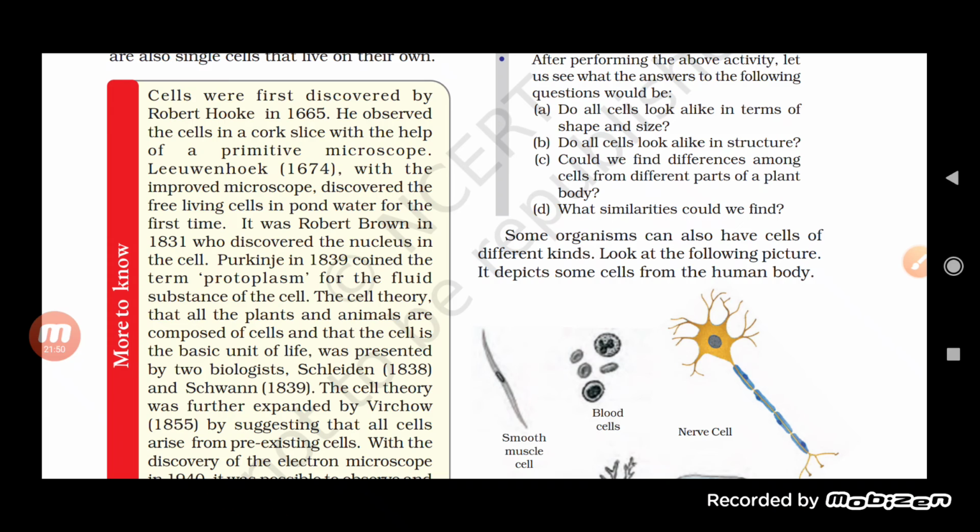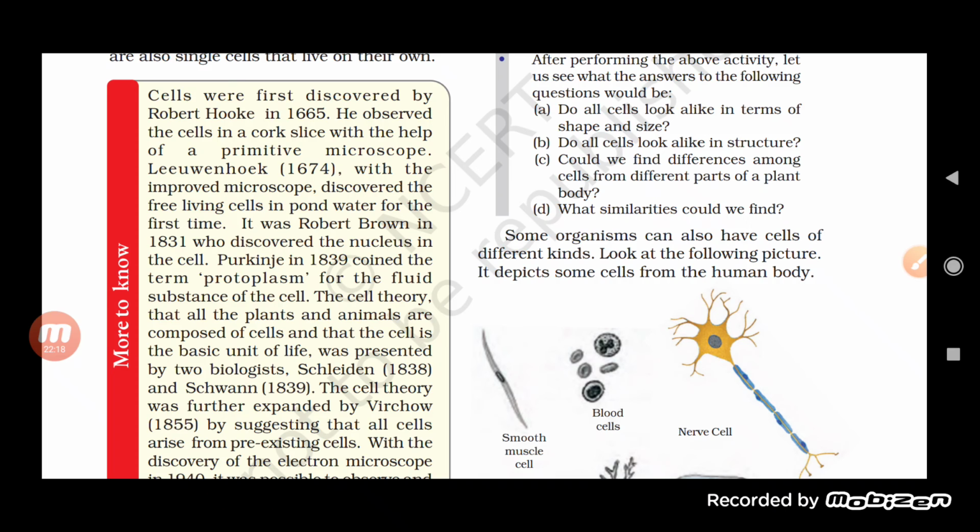The second type is nucleoplasm, present inside the nucleus. Both of them, nucleoplasm and cytoplasm, are collectively called protoplasm. So it was Purkinje who explained the protoplasm of the cell.